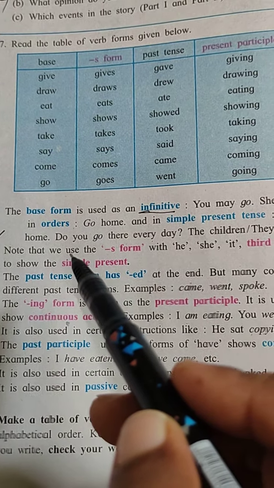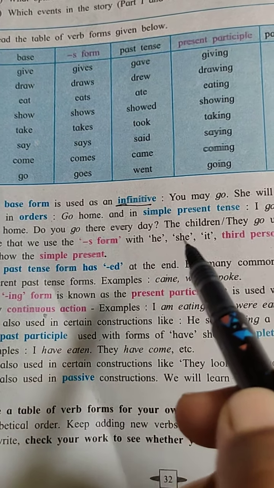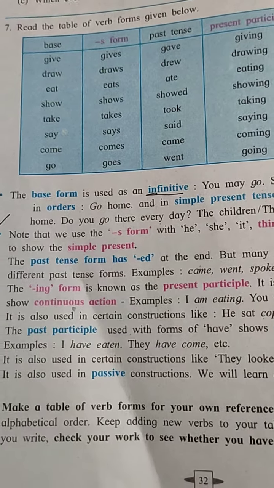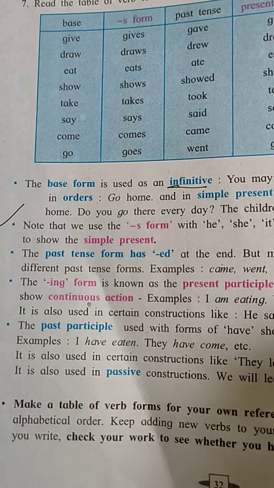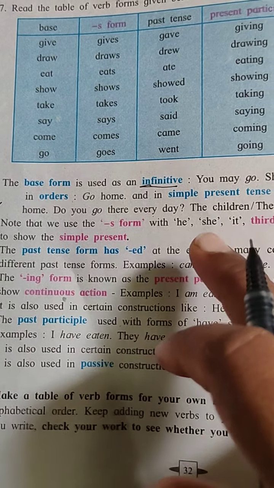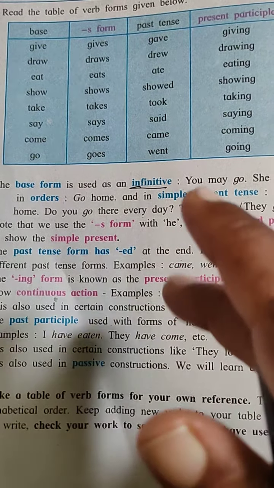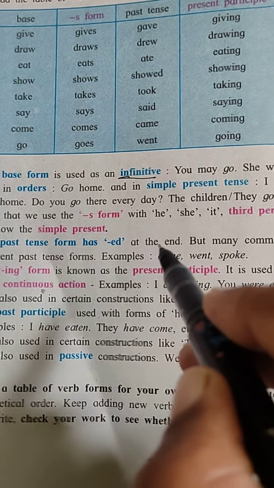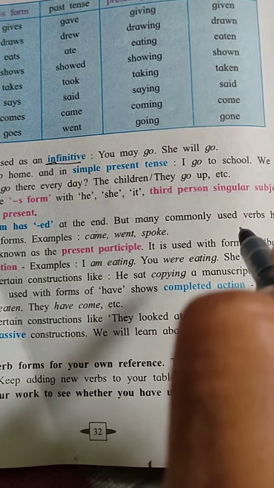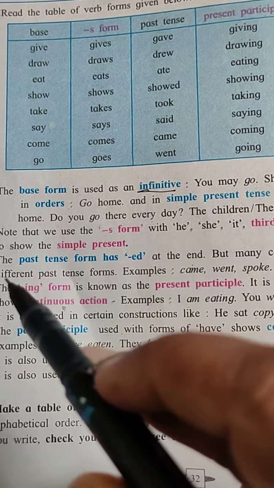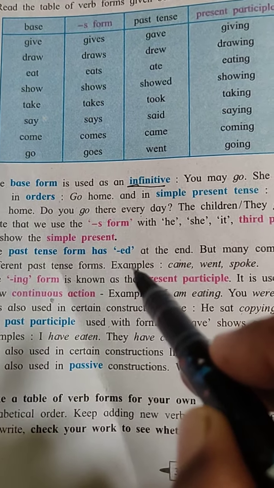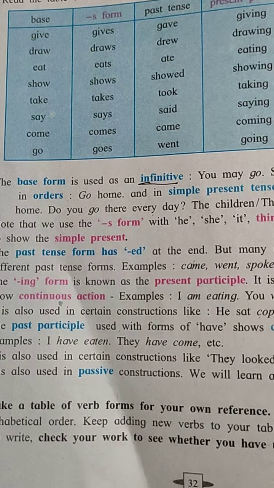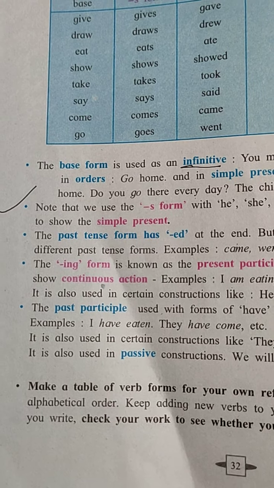Note that we use the s form with he, she, it, the third person singular subject, to show the simple present tense. सिंपल प्रेझेंट टेन्समध्ये तृतीय पुरुष एकवचनी कर्ता असेल, ही, शी, इट, तेव्हा आपण सिंपल प्रेझेंट टेन्समध्ये एस लावत असतो. Past tense has ed at the end, but commonly used verbs have different past tense forms. Example: came, went, spoke. सिंपल पास्ट टेन्समध्ये आपण वर्बला ईडी लावतो आणि त्याचे वेगवेगळे फॉर्म आहेत.